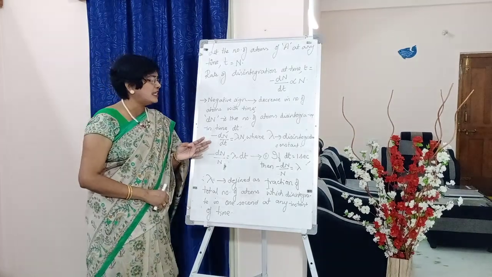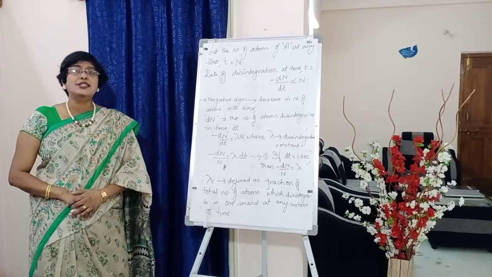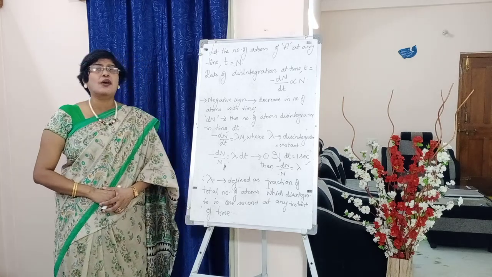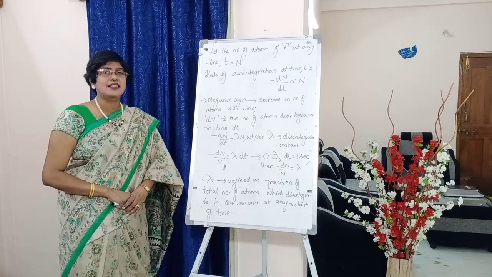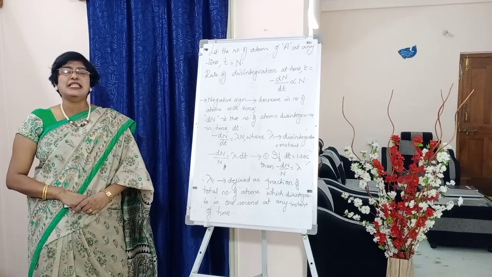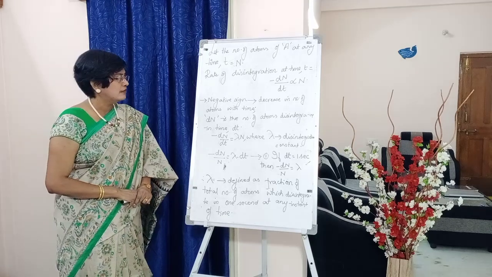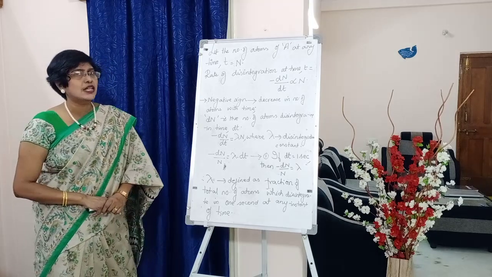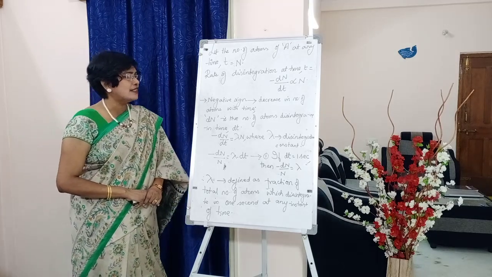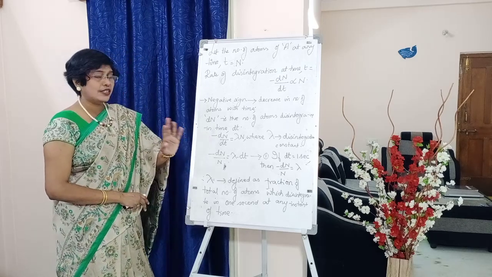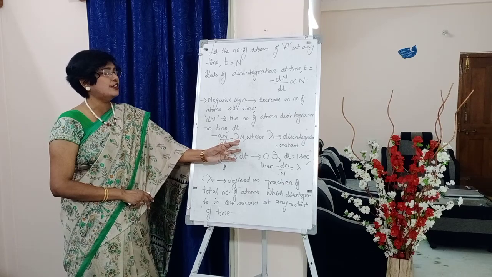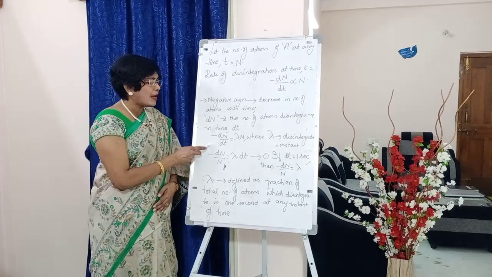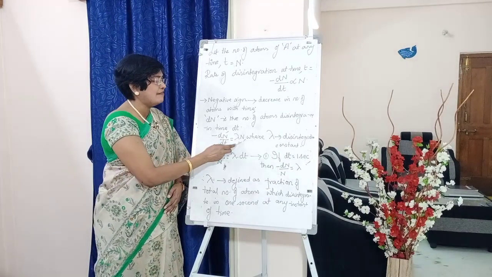So here I have written minus dN by dt is equal to lambda into N. The constant that we are introducing here is lambda, students, where lambda is called the disintegration or decay constant.